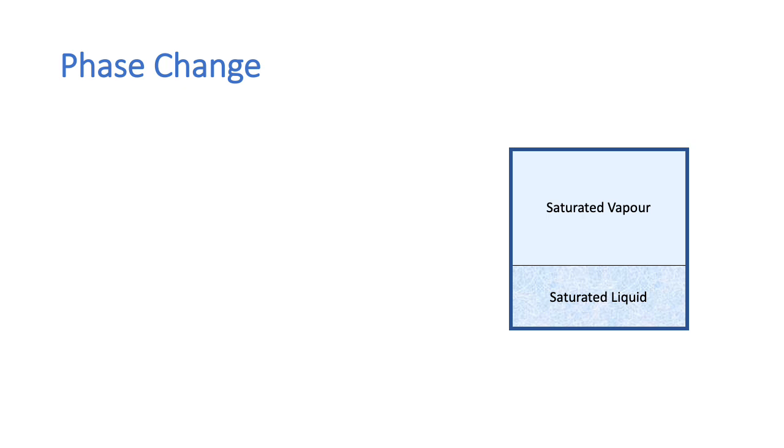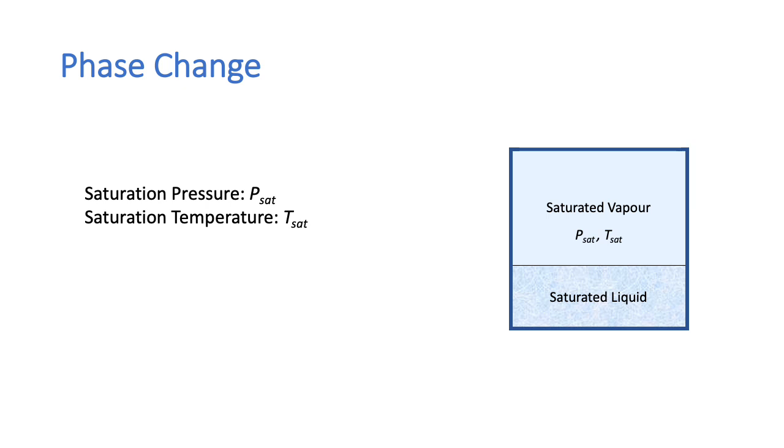Liquid, which is in equilibrium with its own vapor, is known as saturated liquid, and vapor, which is in equilibrium with its own liquid, is known as saturated vapor. The pressure and temperature everywhere in the system are now uniform. The pressure at equilibrium is known as the saturation pressure. The temperature is known as the saturation temperature. The saturation temperature is also what we think of as the boiling point of a liquid.